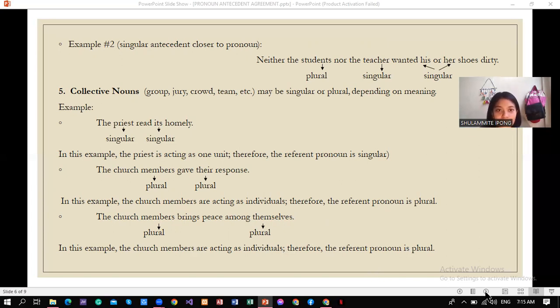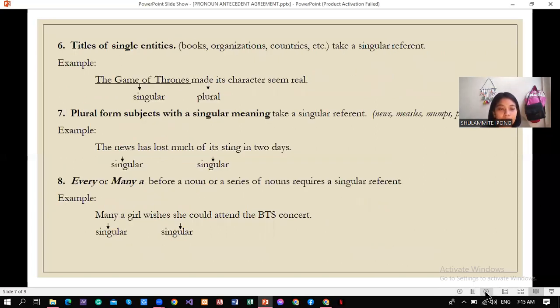Okay, so let's proceed to rule number 6. Titles of single entities, such as books, organizations, countries, and so on, will take a singular referent. So take note that titles of single entities must take a singular referent. For example, the Game of Thrones made its characters seem real.